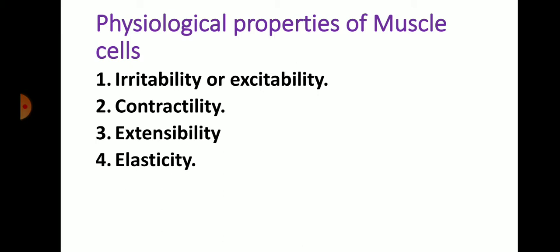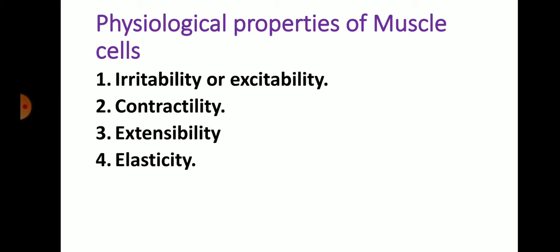So contractility deals with the forceful shortening of the muscle cells, or myocytes. This is the property of muscle cells, but mostly this property of contractility occurs in the skeletal muscle, not in the smooth muscle or cardiac muscle. So this is the property of skeletal muscle, that is contractility. It can contract the muscle forcefully or shorten it. So this ability of muscle cells to forcefully shorten is called contractility.